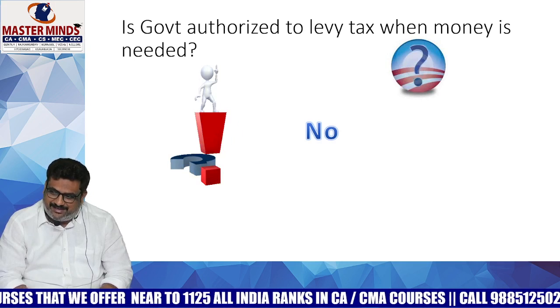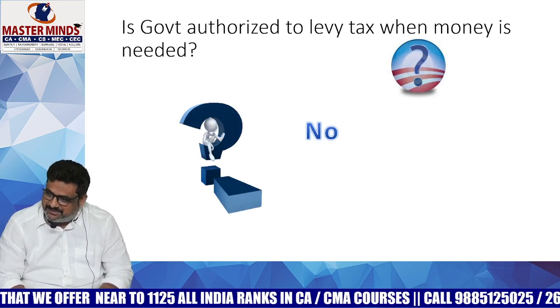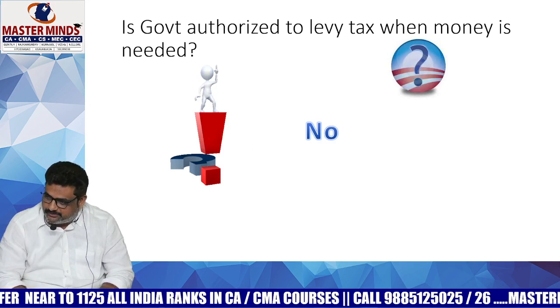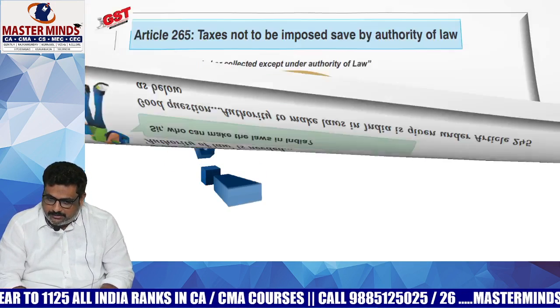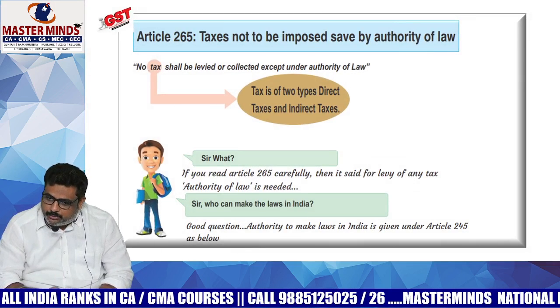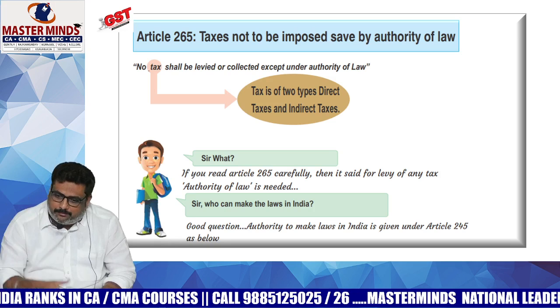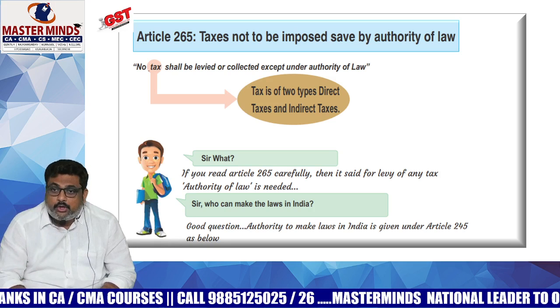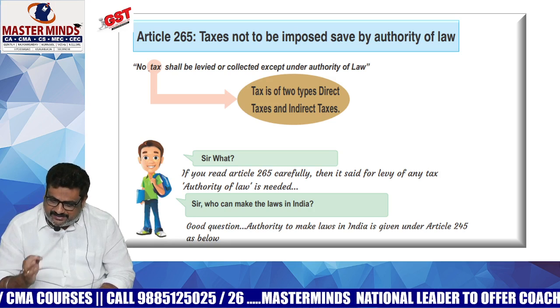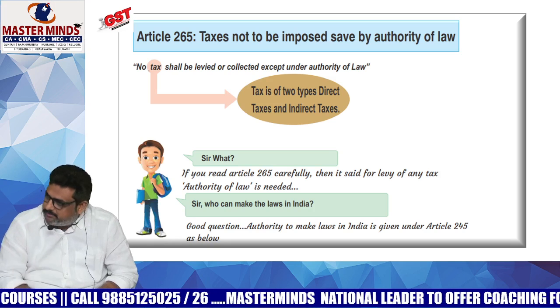So generally, in order to answer this particular question, the Constitution is okay. The article number you need to see is article number 265. Initially, start with article number 265. What does article number 265 say? Simply, no tax shall be levied or collected except under the authority of law.